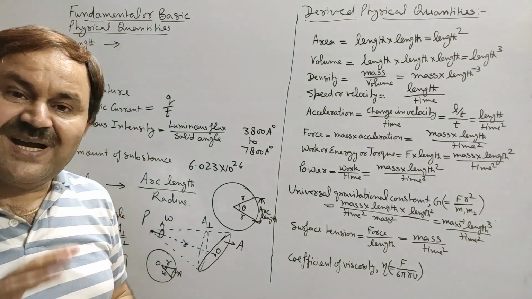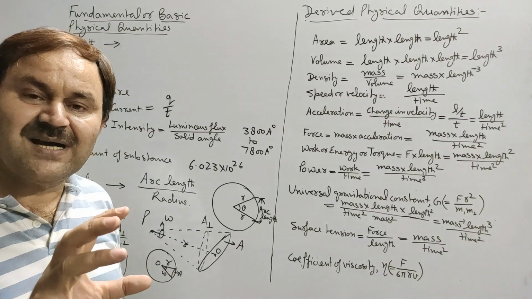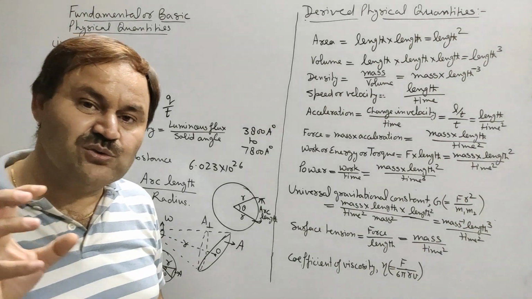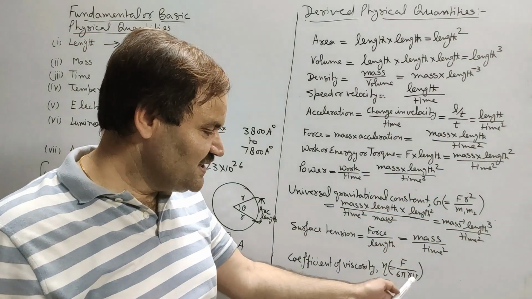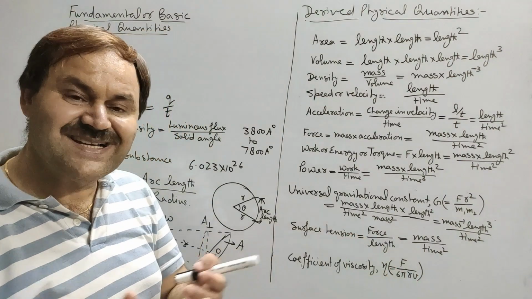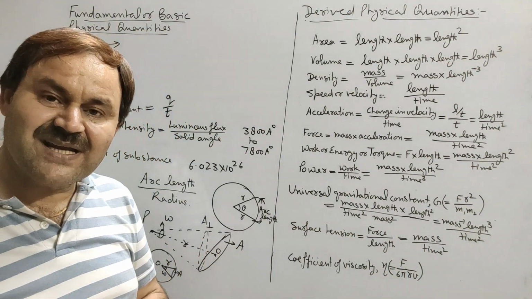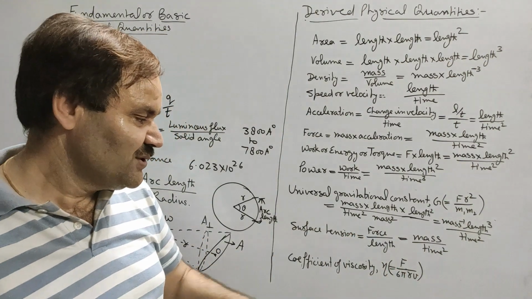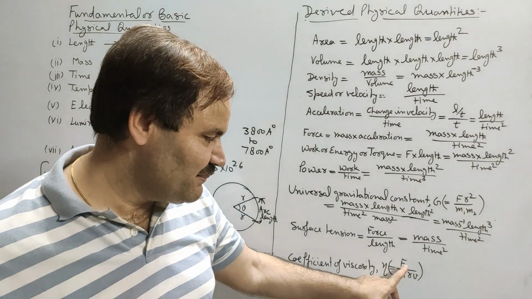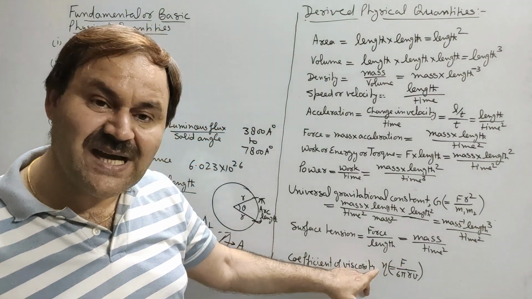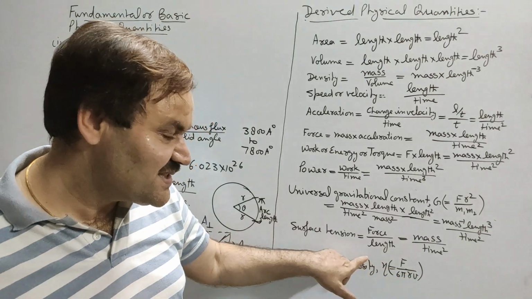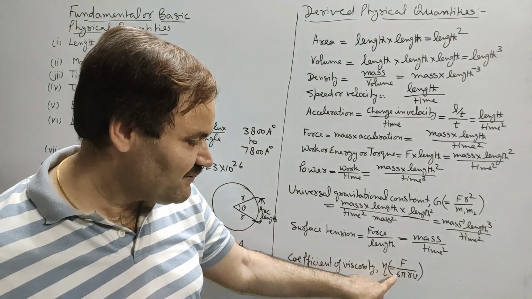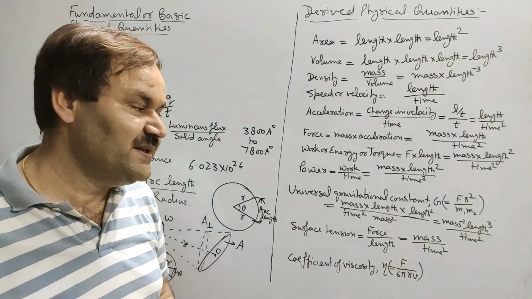Actually, if a spherical body of radius r moves through a fluid with speed v, then fluid exerts a backward dragging force, that is viscous force, on the body given by F is equal to 6 pi eta r v. Since F is 6 pi eta r v, eta will be F upon 6 pi r v.